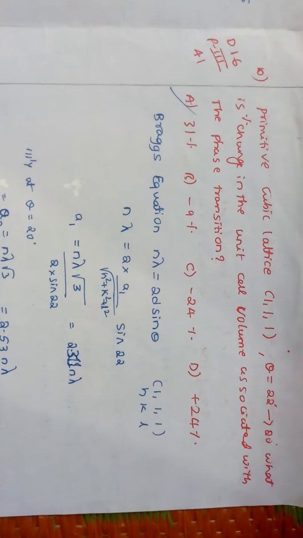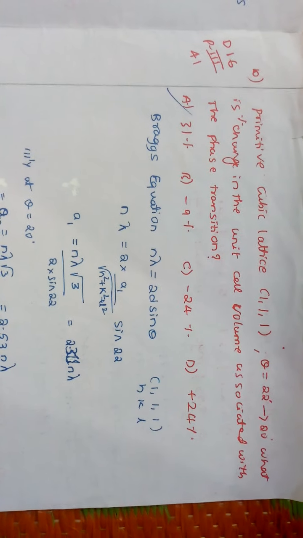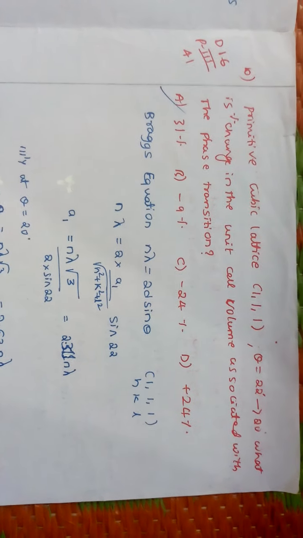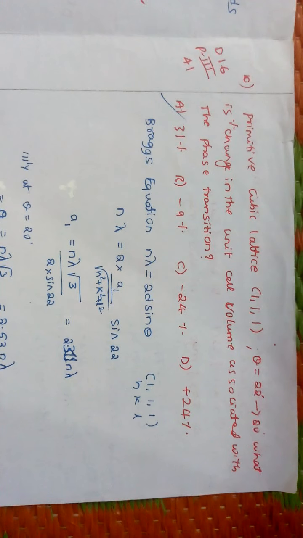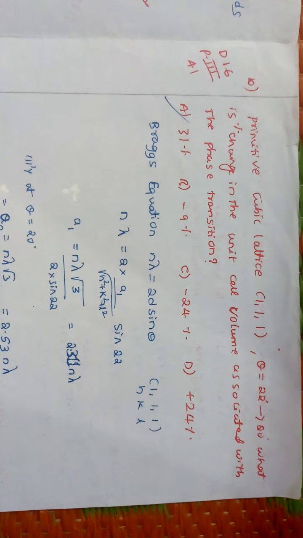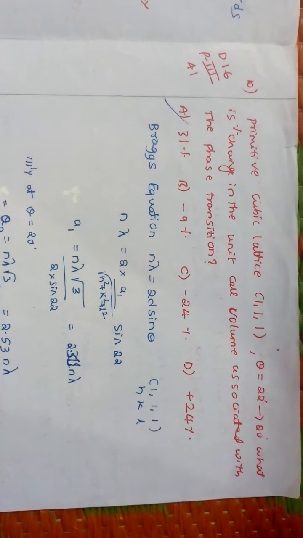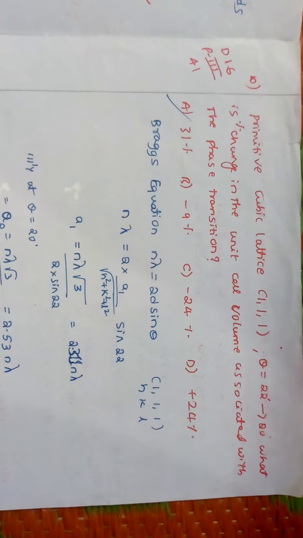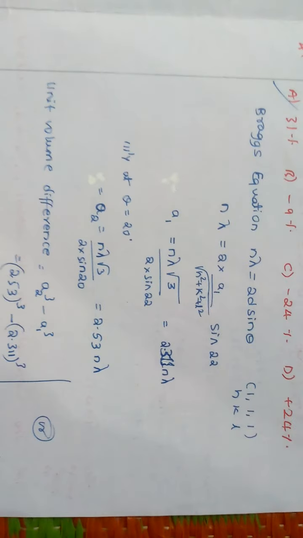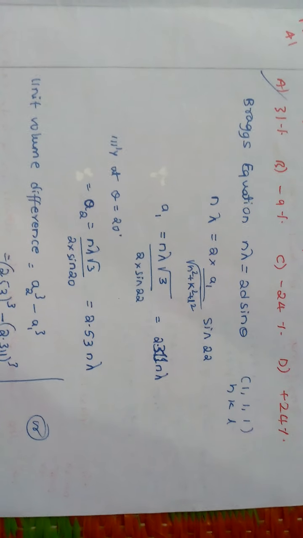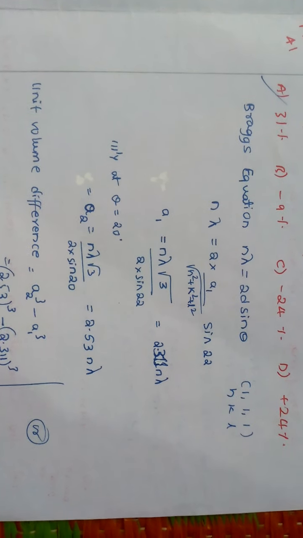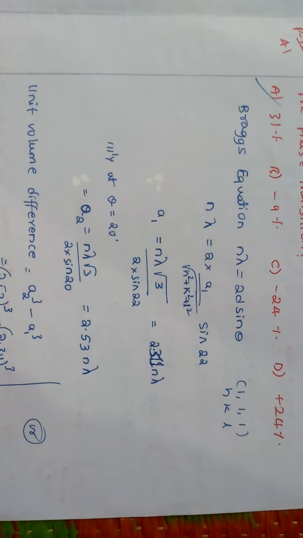Here the primitive cubic lattice, 111, these are the HKL values they have given, the Miller indices. Theta is changing from 22 to 20. What is the percentage of unit cell volume associated with the phase transition? As you know, Bragg equation is n lambda is equal to 2d sin theta. HKL is 111. N is first order.